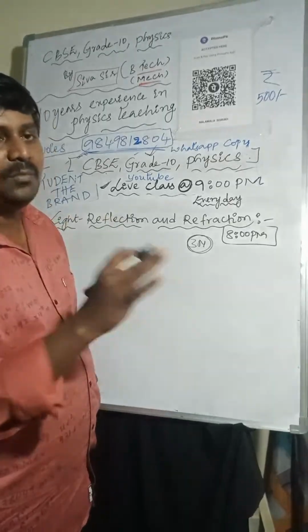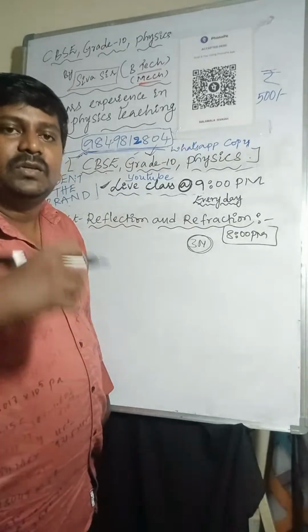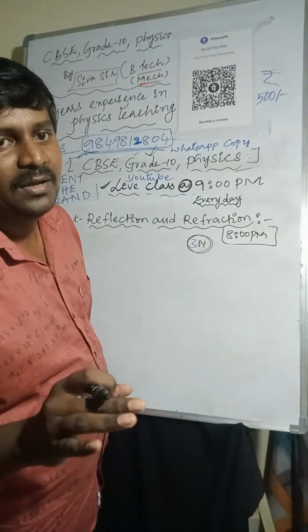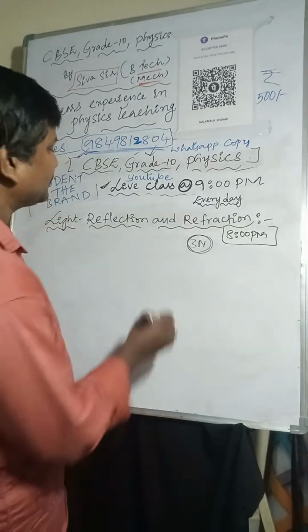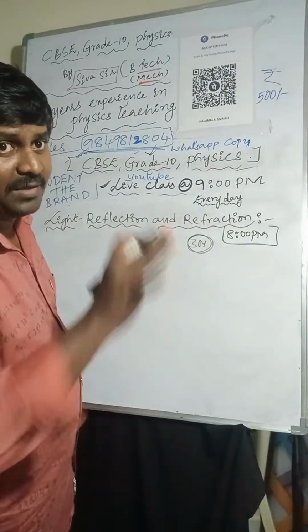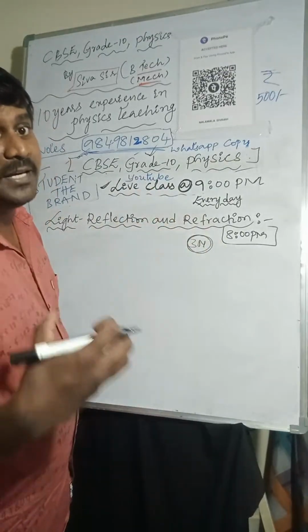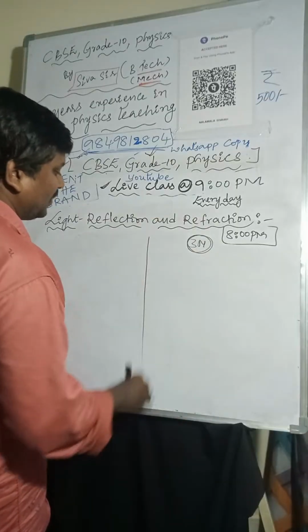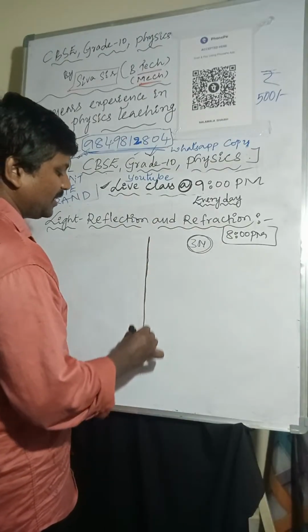In this I am going to teach 3 points. Those 3 points are also very important from the MCQ point of view. In MCQs, the image is always virtual and direct for a plane mirror. For 3 marks, and at the same time the 3 points I'll discuss, those 3 points will come as expected 1 mark questions in the board exams. So whatever I am saying is all important concept, make a note of it.